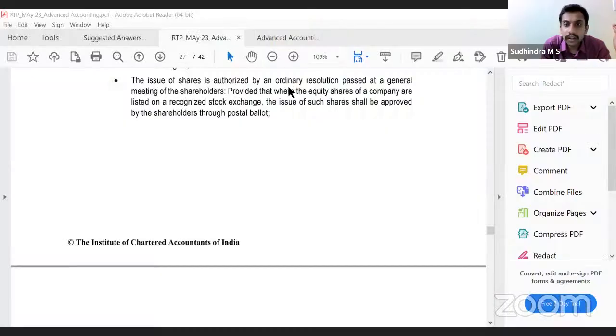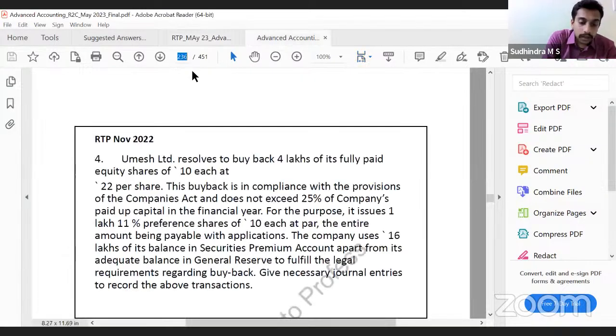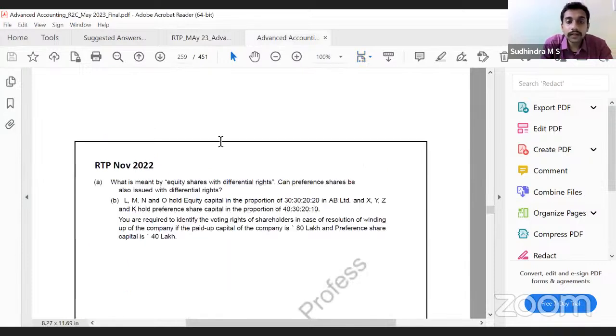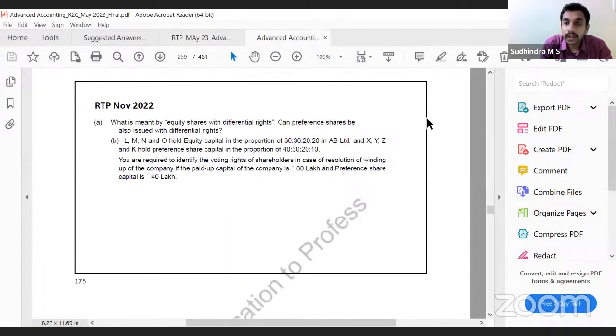One more question. Yes, Ritvik. Sir, when preference shareholders are given voting rights, you said when dividend is not paid for 2 consecutive years. Does that mean it's declared and not paid? No. Normally in case of preference shareholders, dividend has to be paid. It comes with the coupon rate. Even if it is not declared, preference shareholders will be given the right to vote. Yes, sir.